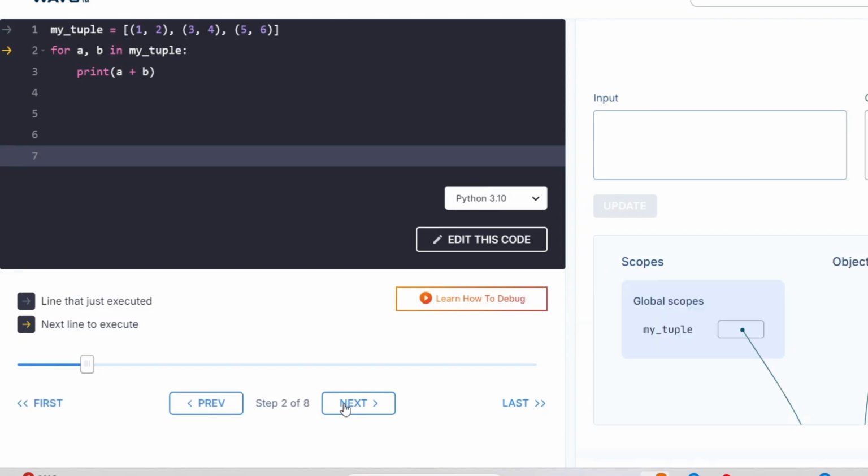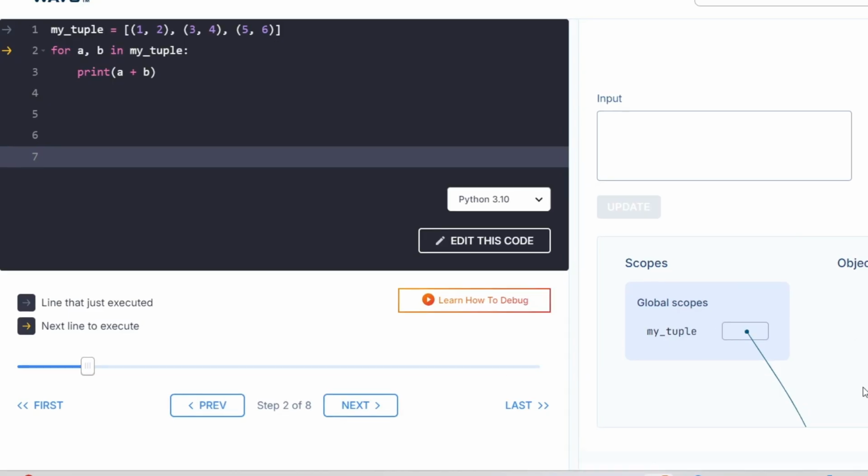First of all, in the tuple, at the zero index we have 1 and 2, next at the one index we have 3 and 4, and at the two index 5 and 6. Okay, and then the for loop: for a, b in my tuple, print a plus b. So we add the two values: 1 plus 2, 3 plus 4, 5 plus 6. Okay, how will it be added? The a value will be 1 and the b value will be 2.